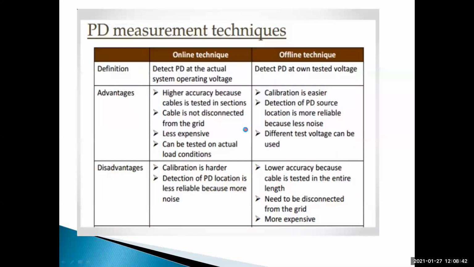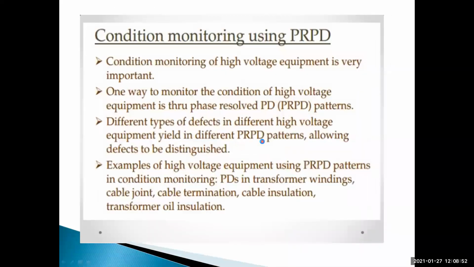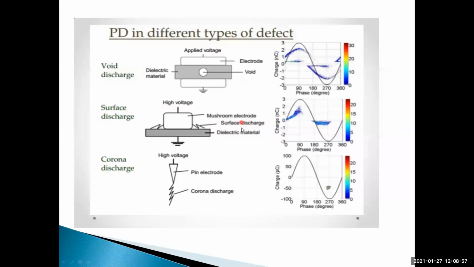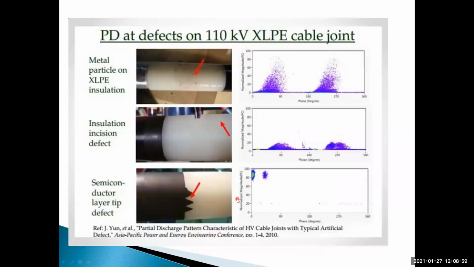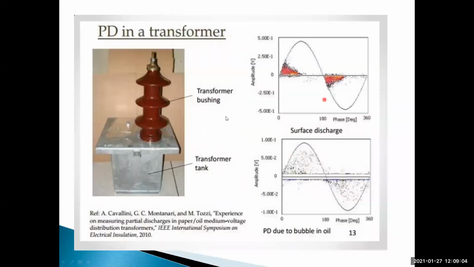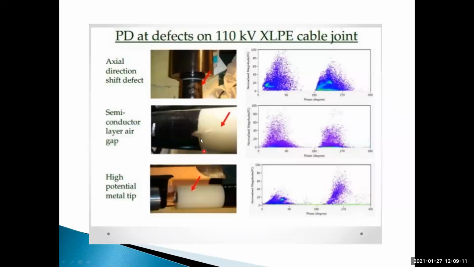Clear? So nothing is a simple concept. Only the main concept is the measurement setup. Measurement setup is important, and the other things above are practical, so not required for you. For understanding purpose, I explained like this by taking all these cables. These are for different types of pulses. So we have to observe different types of waveforms. Understand? For different types of pulses, with different types of discharges, we have to observe in this way. It's clear.